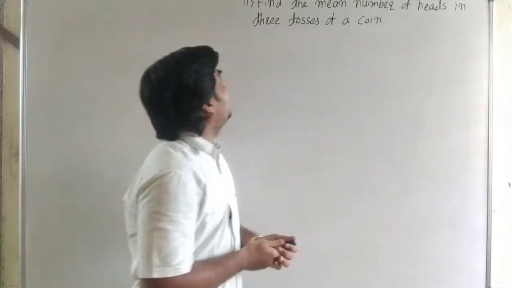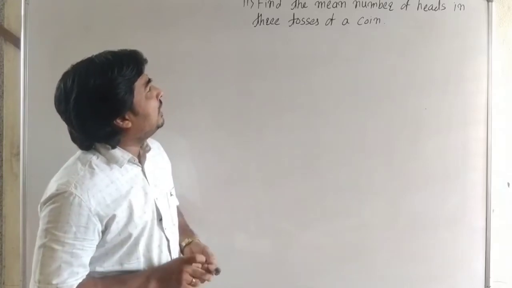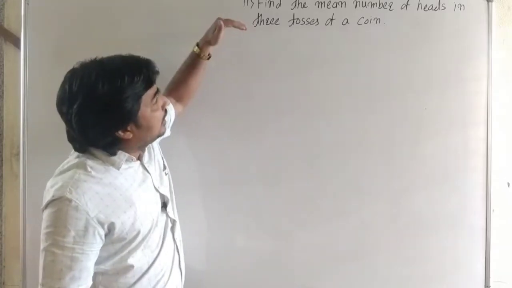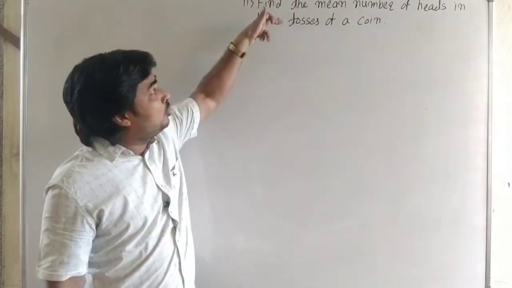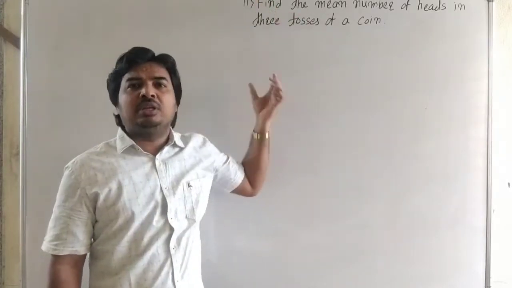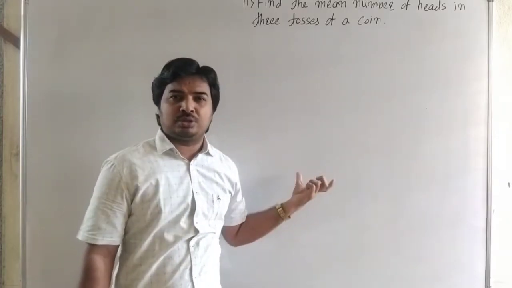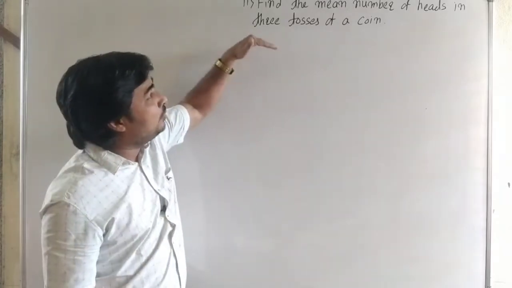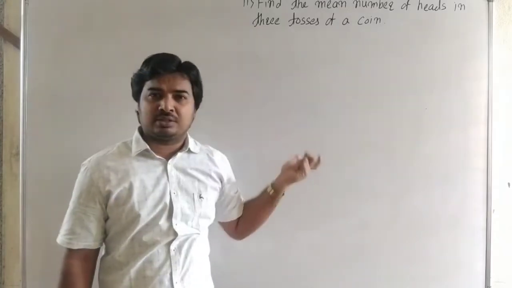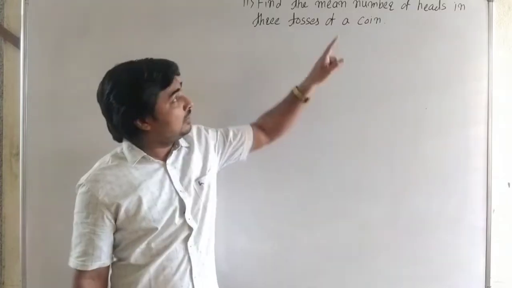Now, here is example number 11: find the mean number of heads in 3 tosses of a coin. That means here we find the expected value, but the probability distribution is not given. First we find the probability distribution, but in the probability distribution there is a random variable. It is the number of heads when a coin is tossed 3 times.